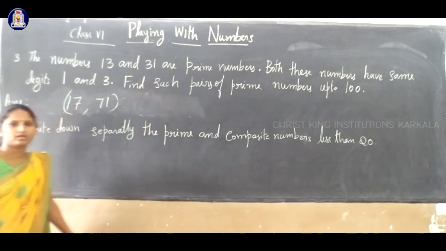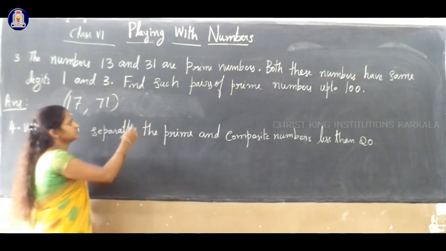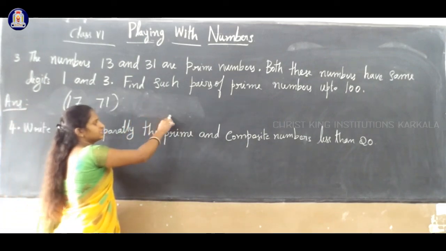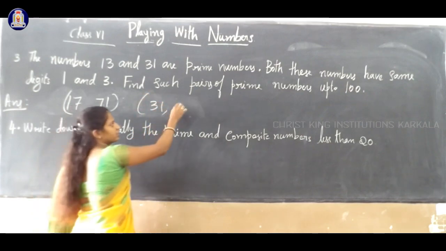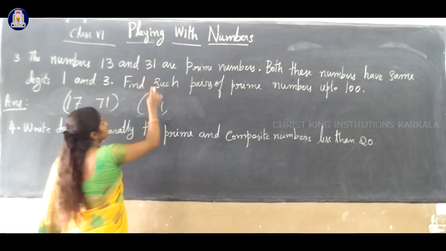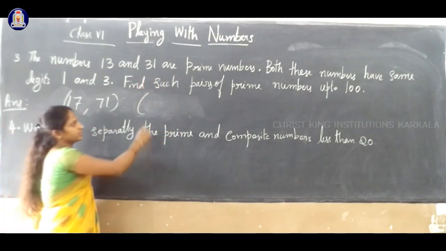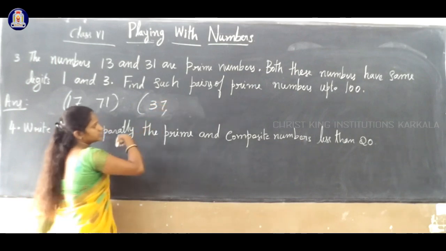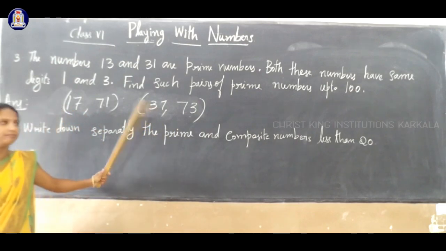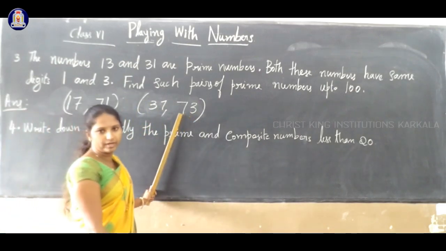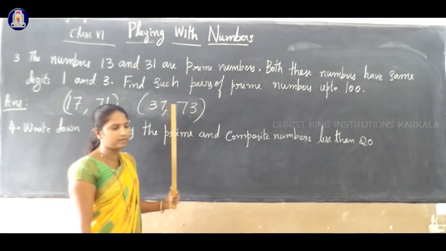Next number is 27. No, 27 is composite. Next, 31, so you can check. 31 is prime, but that is already completed, 13 and 31. Next 37. Next 73. Now this is possible. Why? Because 37 is a prime number, 73 is also a prime number. This is one more pair.